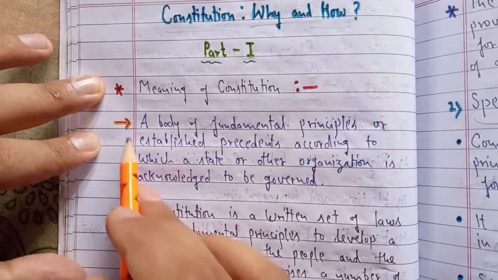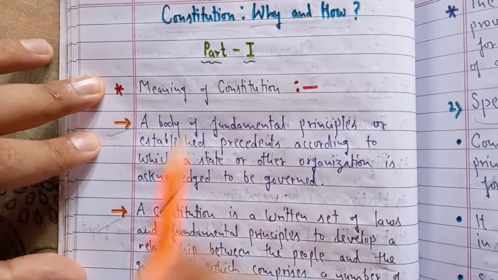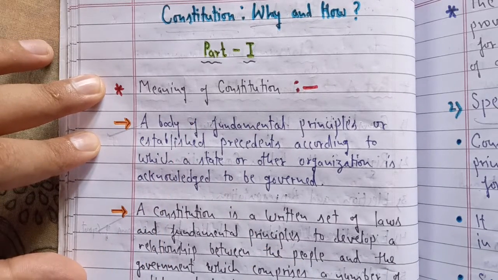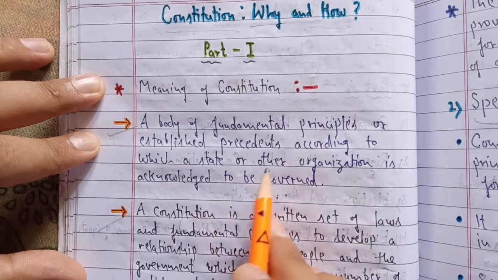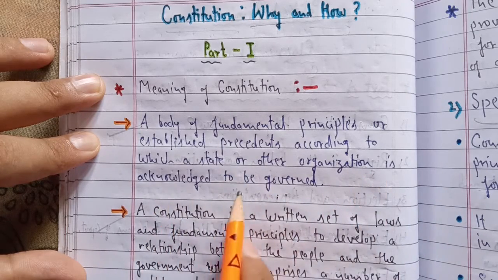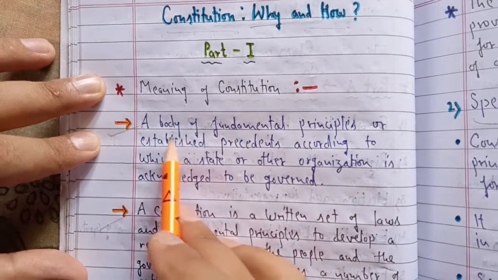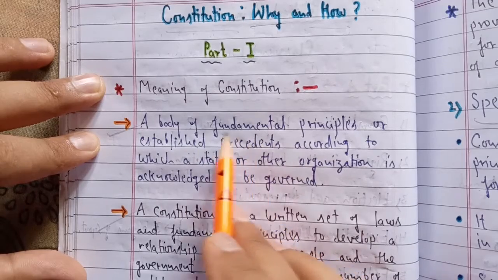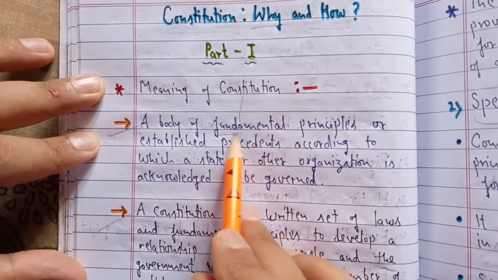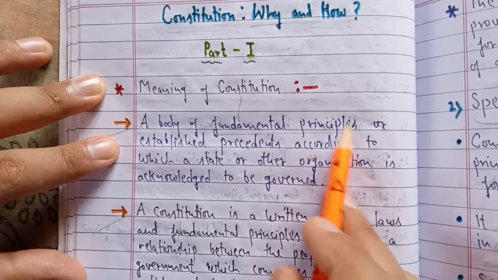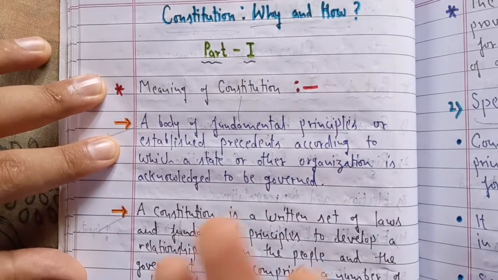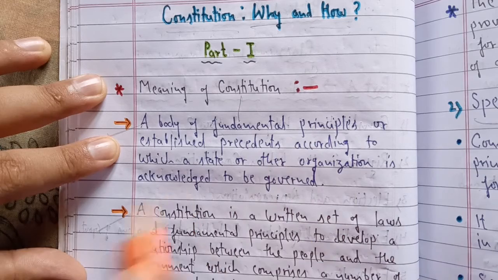So I am starting with this first definition in relation to the constitution. A body of fundamental principles or established precedents according to which a state or other organization is acknowledged to be governed. So constitution is a body which has some fundamental principles. In Hindi, these principles we call siddhant. On these principles our constitution is based.